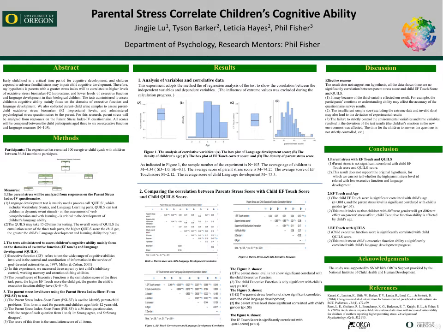So today I'm going to talk about how parent stress correlates with children's cognitive ability. Since we all may know, early childhood is a critical time period for children's cognitive development. When children are exposed to an adverse family stress environment, for example, when parents are experiencing depression or stress, that may affect the children's cognitive development.